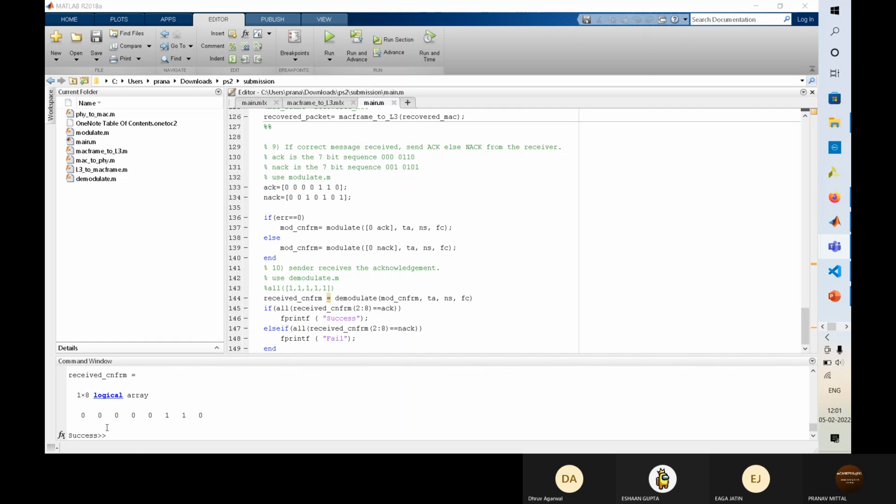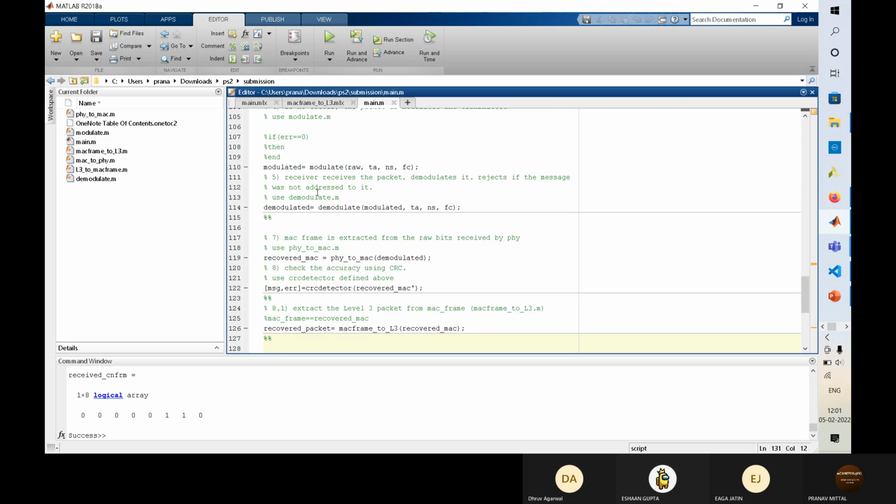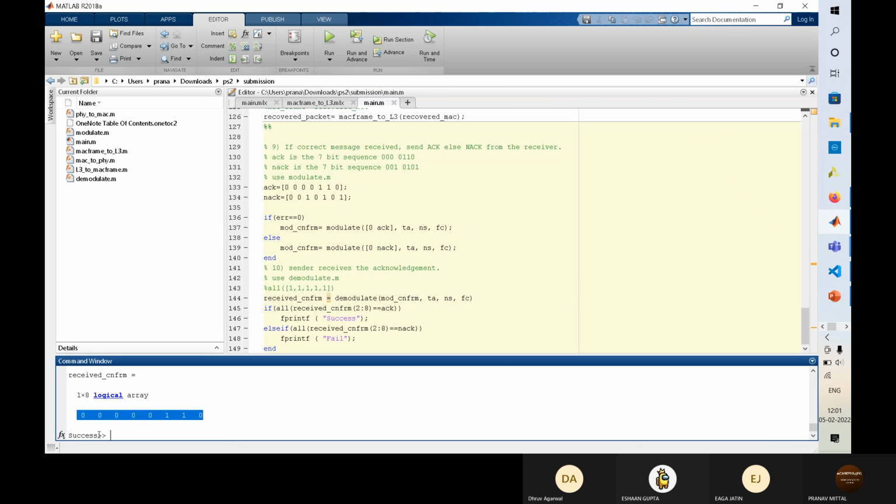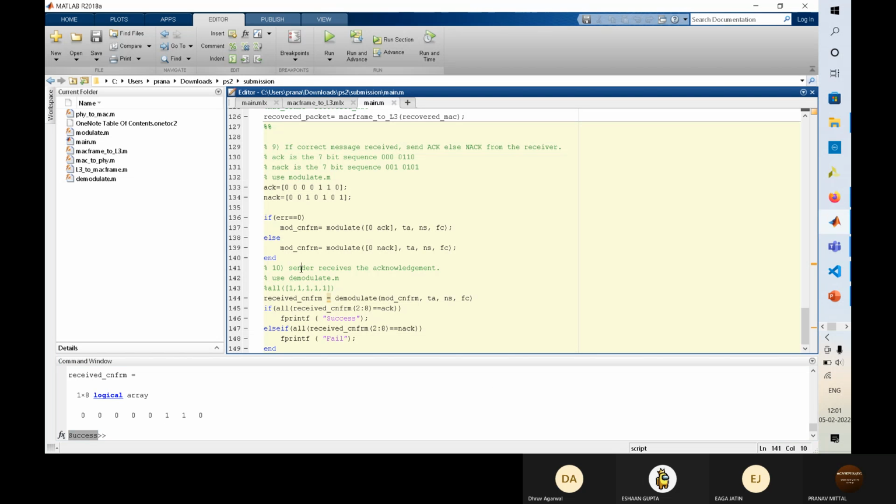After running, it's printing success. After doing everything, we received acknowledgement and the message transmission was a success. It's printing a lot of other things also, so you can now start experimenting.